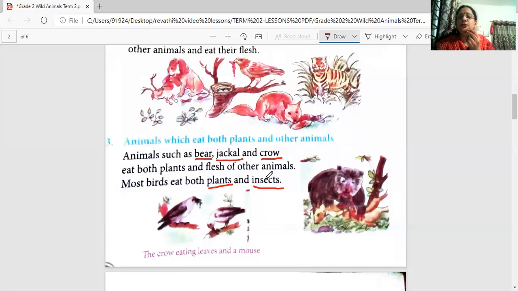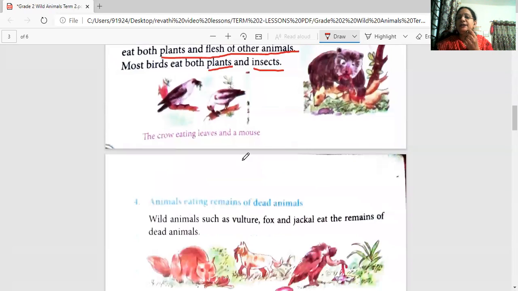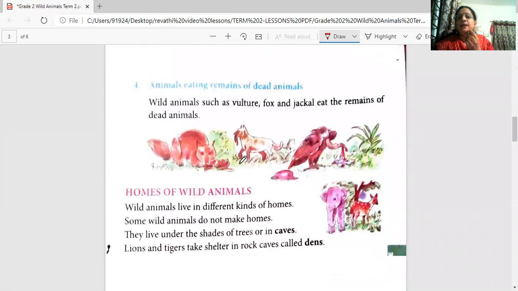So let's read the whole paragraph once again. Animals such as bear, jackal, crow eat both plants and flesh of other animals. This full sentence is important. Most birds eat both plants and insects. Can you see the bear eating the flesh of other animal?